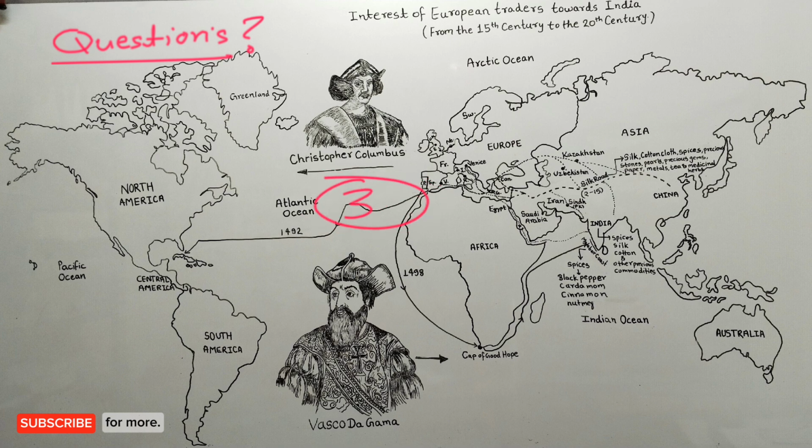The third question is, what was the situation that European traders had to discover a new route to come to India? We will see their business and political reasons in this video and try to understand them. Along with this, we will learn about the journey of Christopher Columbus and Vasco da Gama. Friends, apart from this, you will get a lot more information in this video. So friends, without any delay, let's start this video now.